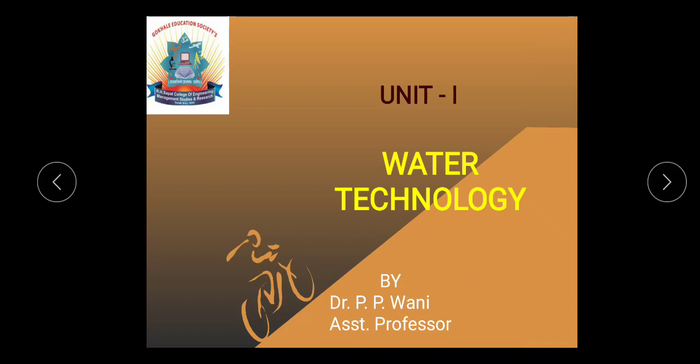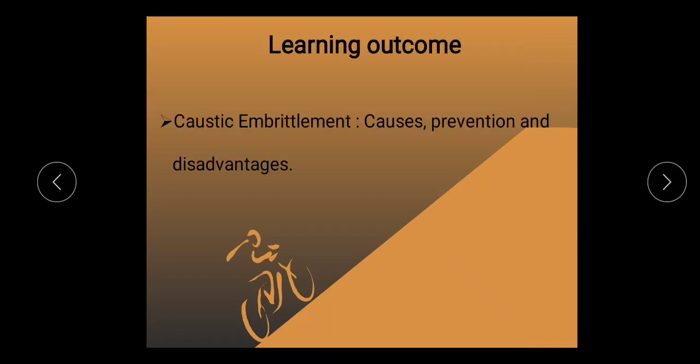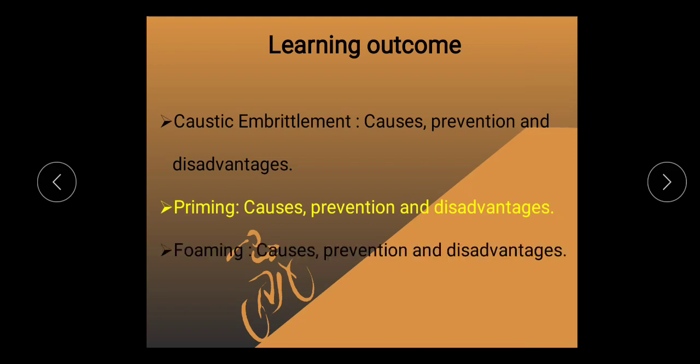From this video, you will be able to learn what is caustic embrittlement, its causes, prevention and disadvantages. It is one of the ill effects of using hard water in the generation of steam. Second, priming: why it causes, how you can prevent it, and what the disadvantages are.